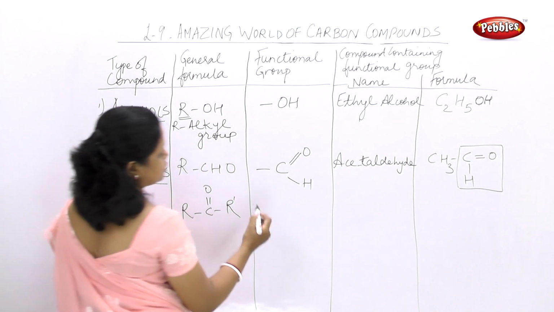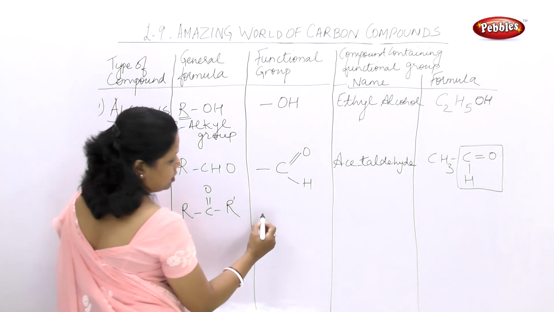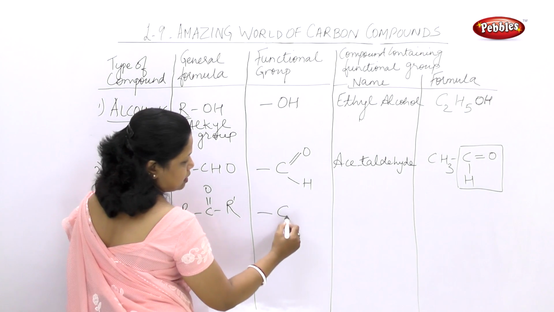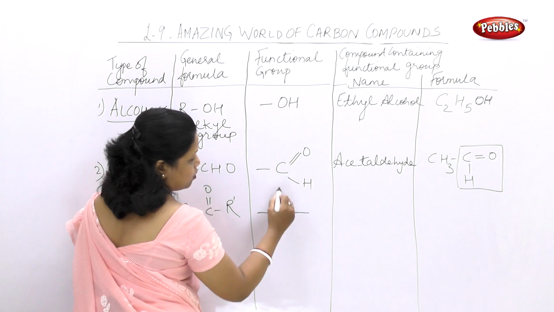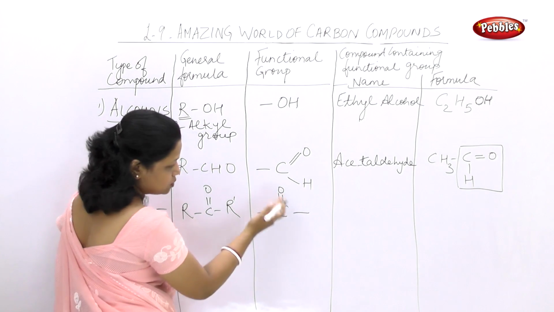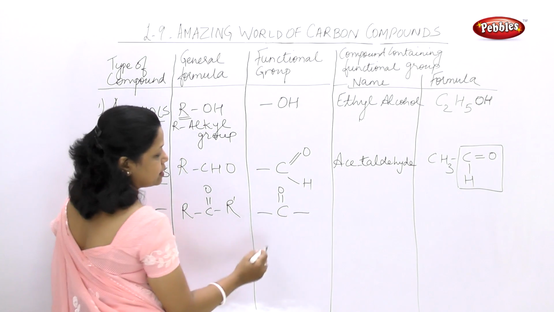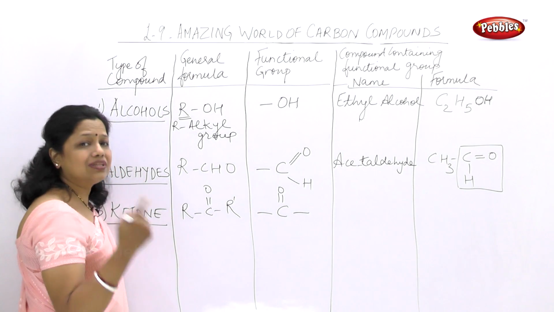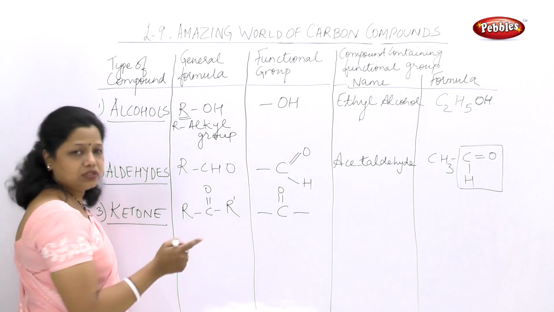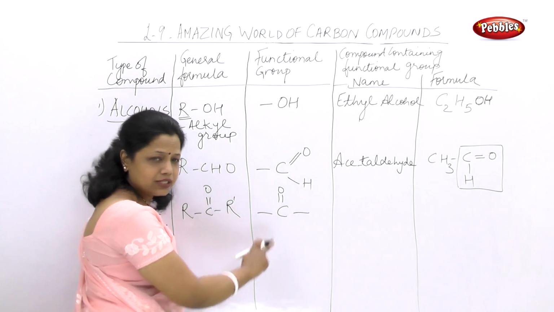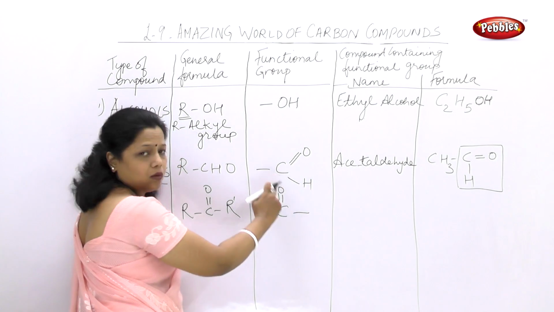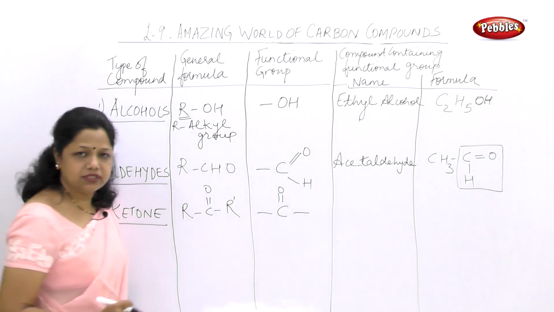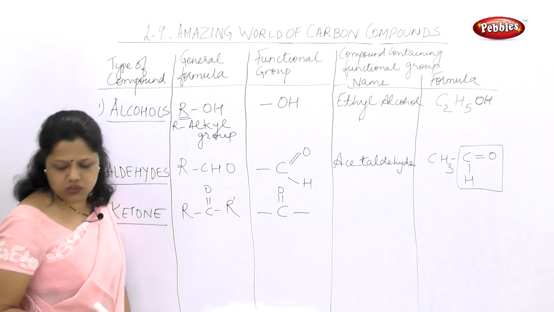Now how will you show the functional group? You will make one dash C, one dash and double bond O. You can show like this, up also and down also. It means the same. So how to show the structure of ketone functional group? This is the way. Dash C, double bond O, dash. This is the way functional group of ketone is shown.